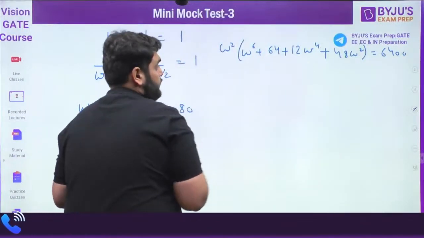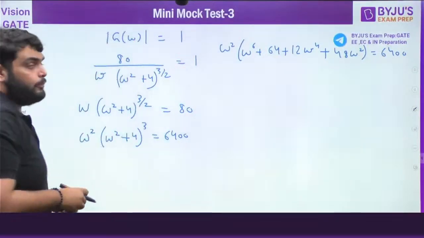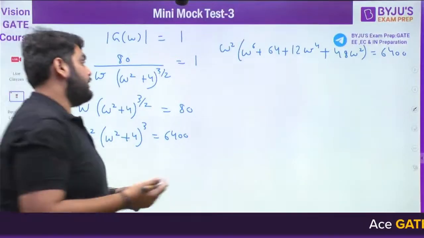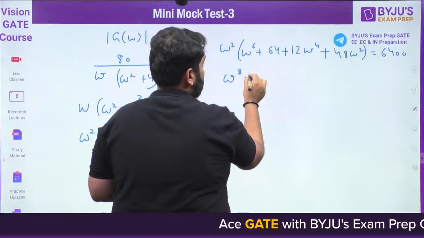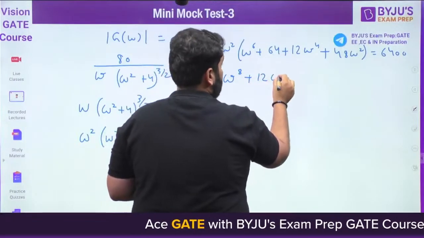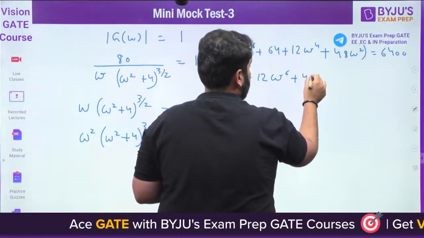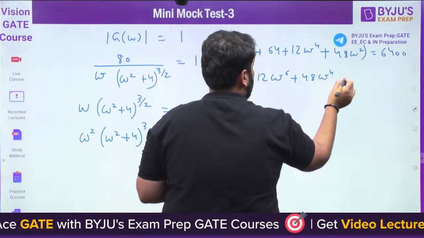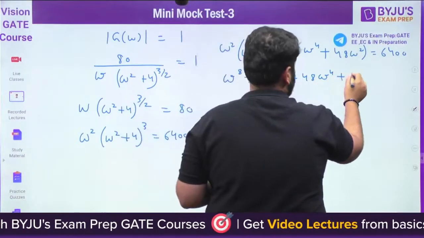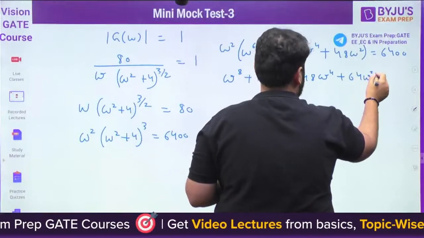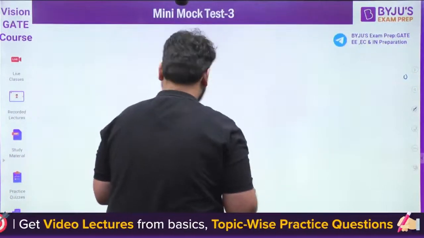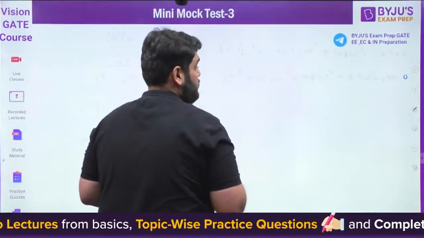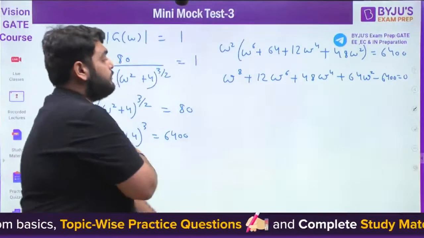Now again we can simplify it. Omega raised to power 8 plus 12 omega raised to power 6 plus 48 omega raised to power 4 plus 64 omega square minus 6400 equal to 0. This will be the equation.